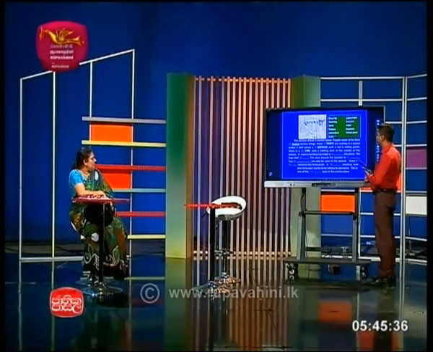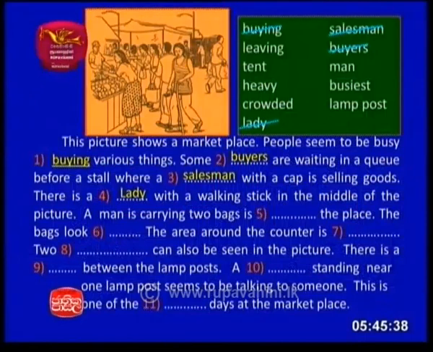A man is carrying two bags. A man carrying two bags is leaving the place. You can see that man, he is leaving and he is carrying two bags. See how we have described the man carrying two bags is leaving the place. The bags look heavy.